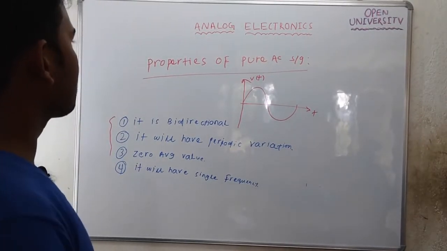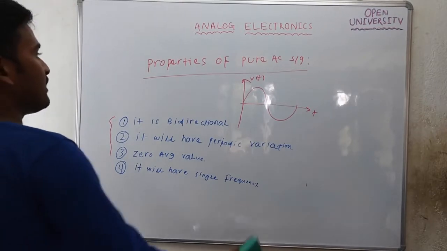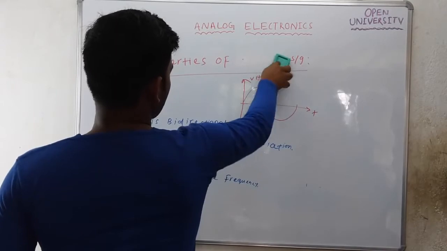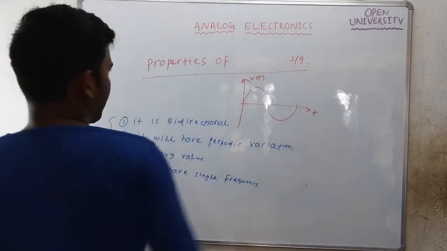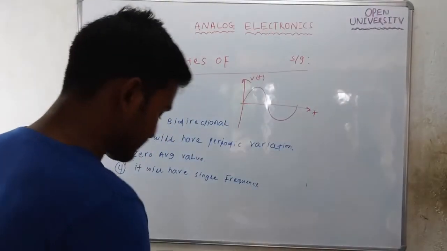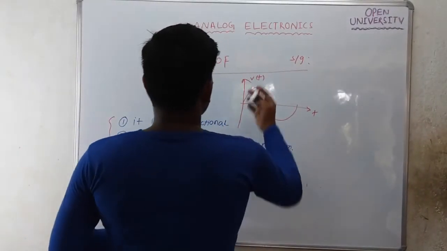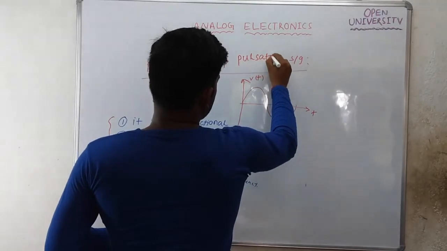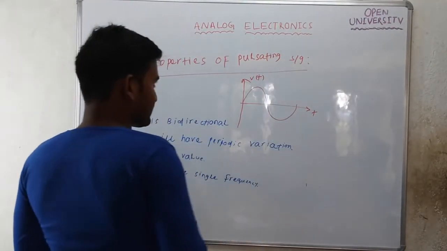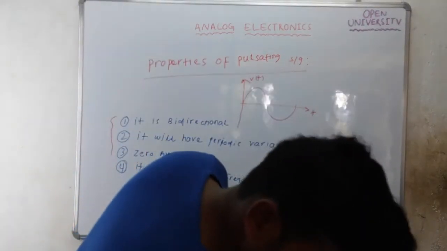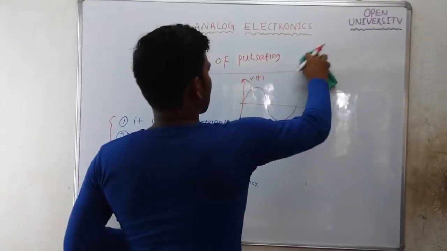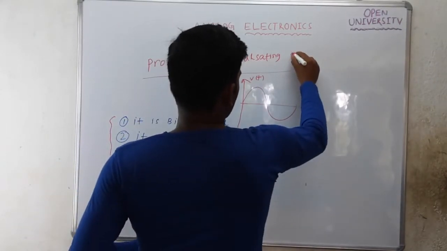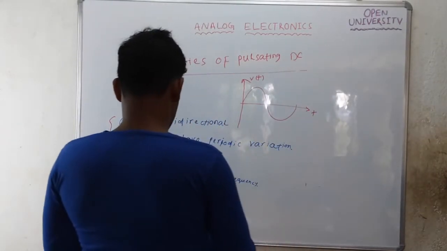Next, let's talk about the properties of a pulsating DC. What is a pulsating DC? How does a pulsating DC look?